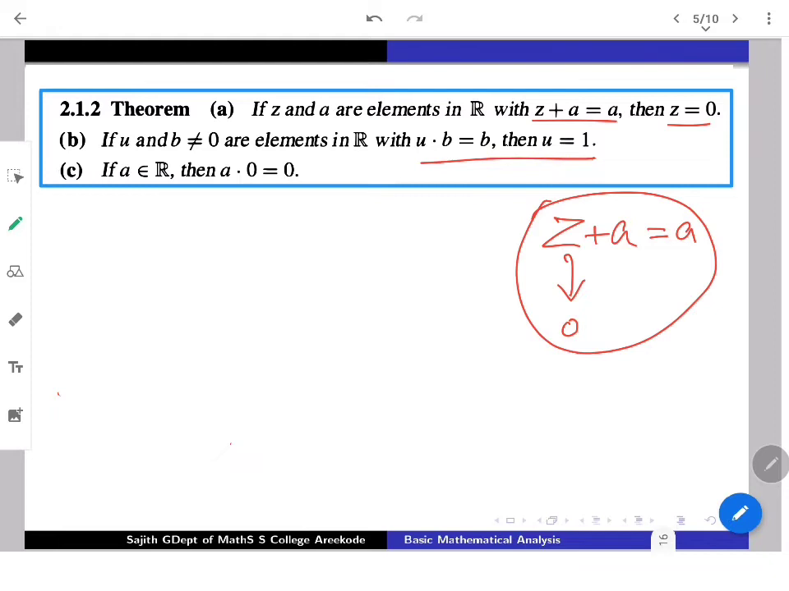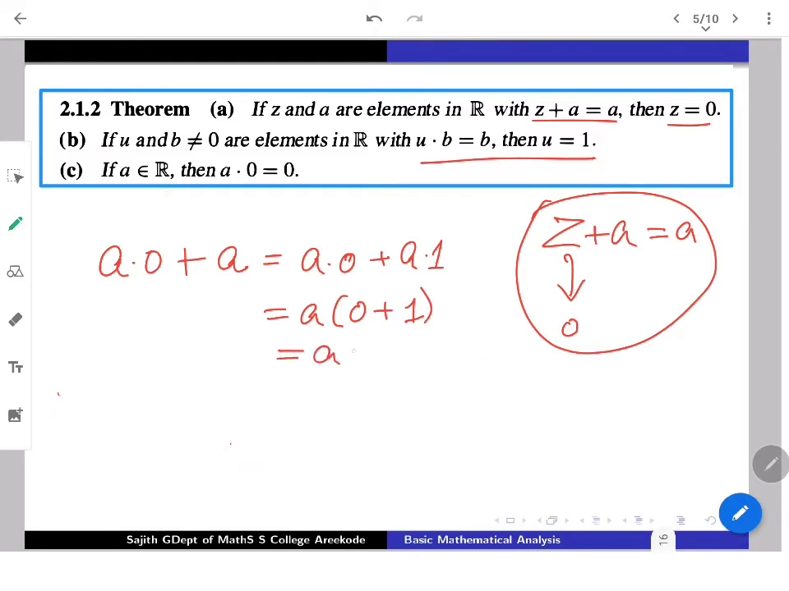What you are trying to prove here is that A into 0 is going to be the 0 element. So try with that. If you want to prove that A into 0 is the 0 element, we can make use of the first part. Simply add A. Then observe what happens. So this is A into 0 plus A. We can rewrite this as A into 0 plus A into 1, which gives us A into (0 plus 1). That is A into 1.